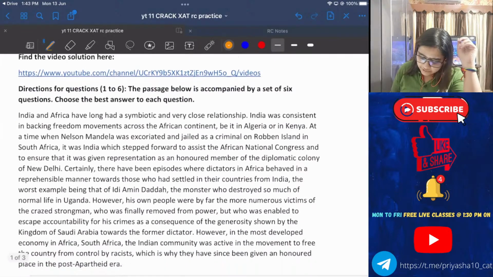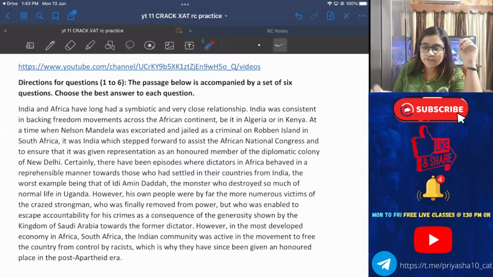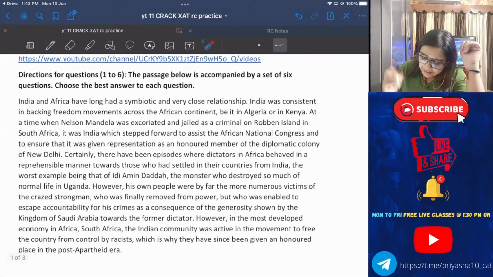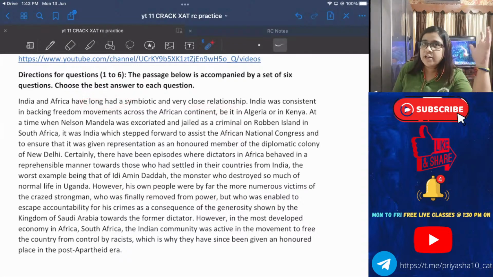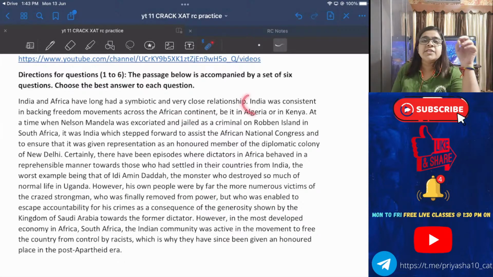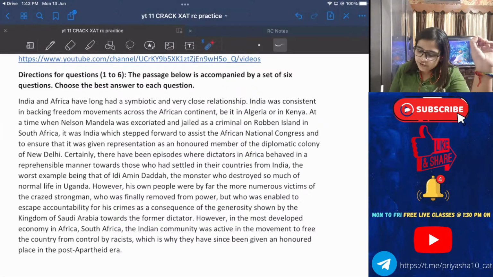Starting with the first paragraph, it's a huge one. So we will try to filter out as much information as we can, and I'll go a little fast in this one. India and Africa have long had a symbiotic and very close relationship. Long, I mean from a very long time. India was consistent in backing the freedom movement across the African continent. What is this? Is it an example or a proof of the first line?